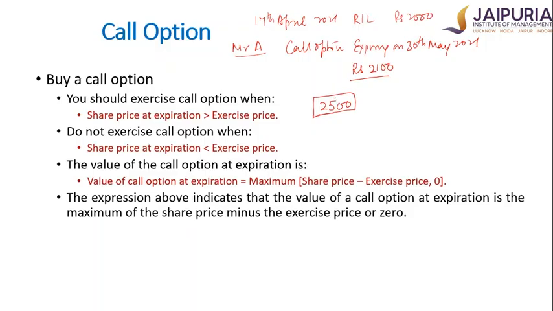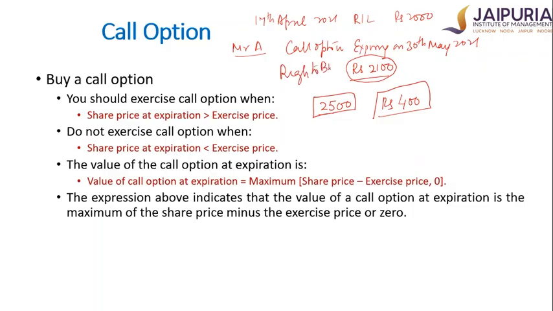Mr. A already has the call option in which he can buy Reliance at rupees 2100. So what should he do? Logically, he will exercise the option, and eventually he will have a payoff of rupees 400 positive. He will have a gain of rupees 400 because in the market the Reliance share price is rupees 2500, but he has purchased the call option. Call option is the right to buy.